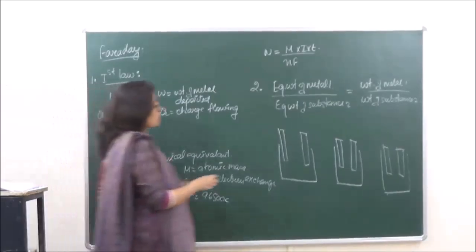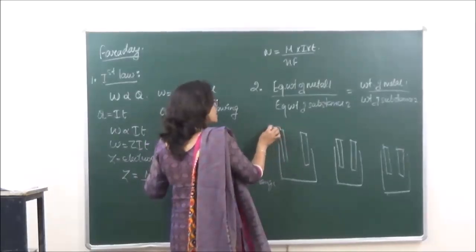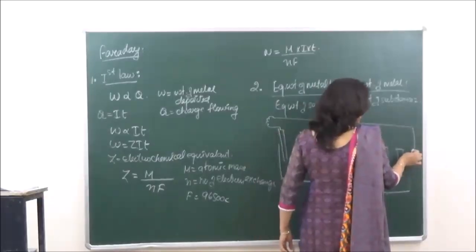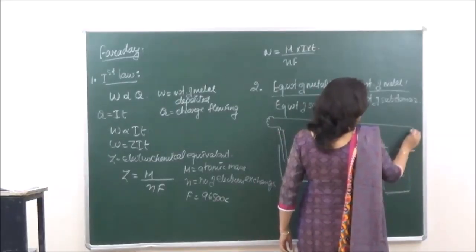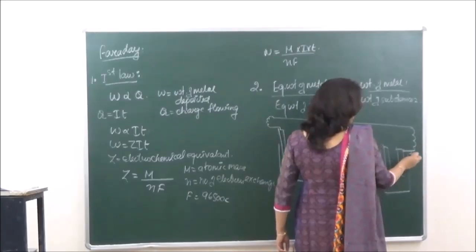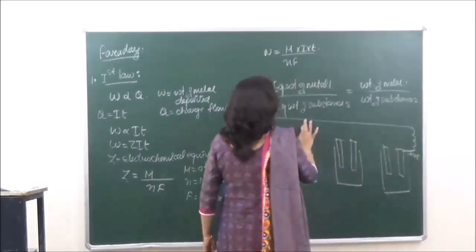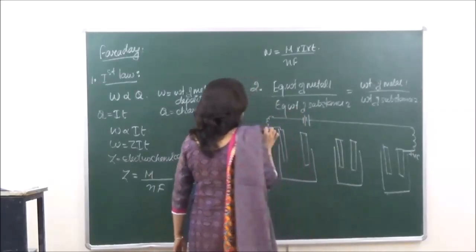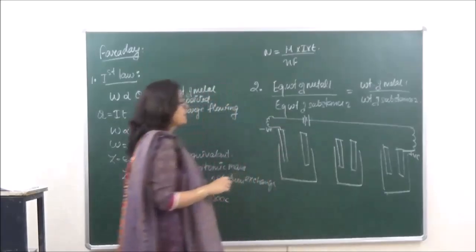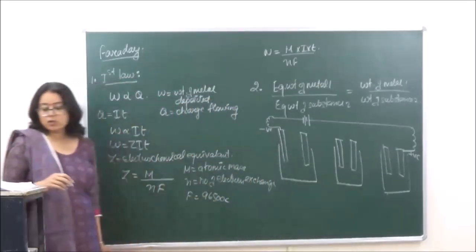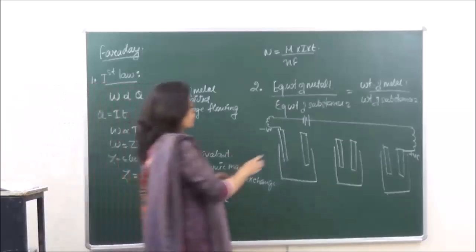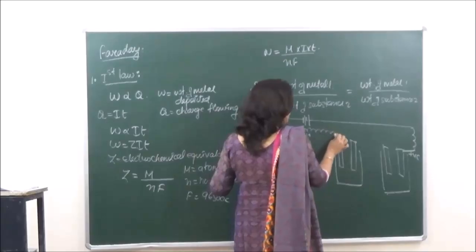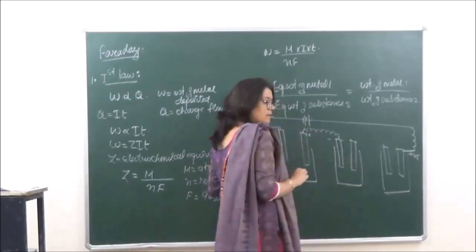So when we are connecting through a battery, this is the positive terminal and this is the negative terminal. But at the same time, you are also connecting each of the cells together. That is, this is going to be connected to this. If this is the positive terminal, then this is the negative terminal.